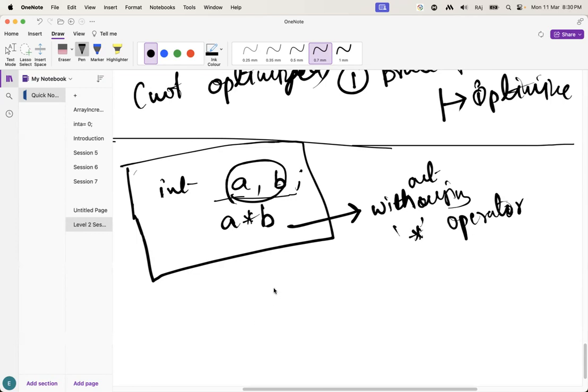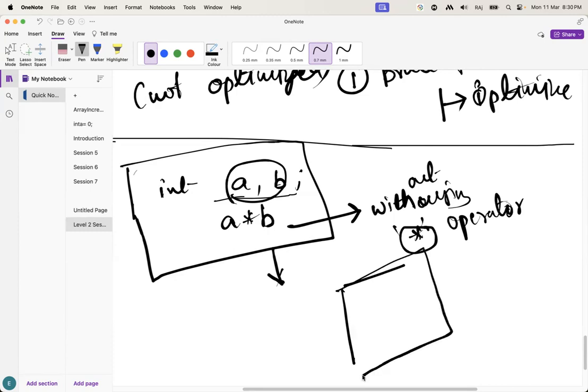What you have to do in this case? You have to think about this. Let's suppose they have given a question like int A, B. They want the solution with the multiplication of A and B, but without using the multiplier operator. What you have to do in this case? You have to implement the algorithm. How are we going to implement the algorithm?